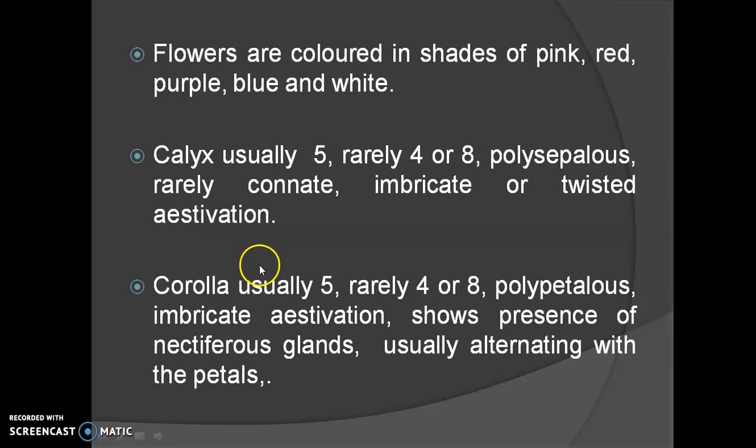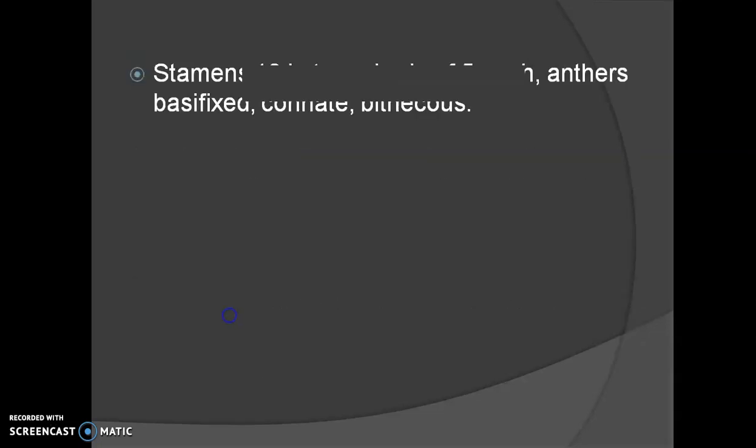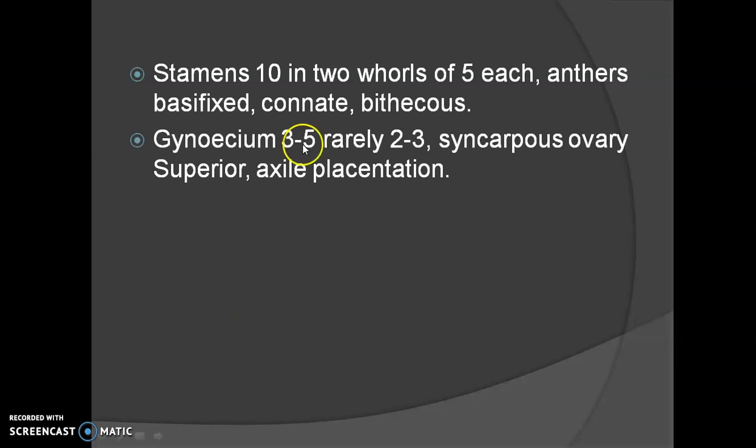Similarly for the corolla, again they are usually 5, very rarely 4 to 8. They are polypetalous, meaning the petals are free, and either show imbricate aestivation or twisted aestivation. But the most important characteristic of the corolla is that they show presence of nectariferous glands, which are usually alternating with the petals. Then the stamens are usually 10 in 2 whorls.